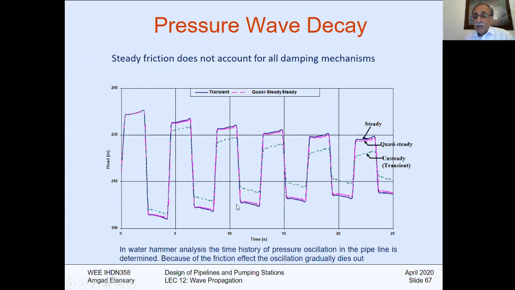Remember, the friction factor is a research topic. You can use a constant friction factor, an unsteady friction factor, or a frequency-dependent friction factor. This is beyond the limit of this course, but you can see that the actual shape of the wave, the green one, is less than if you use the steady state friction factor. If I use constant f, you will have the blue or purple one, and then the green one if you have frequency-dependent friction.